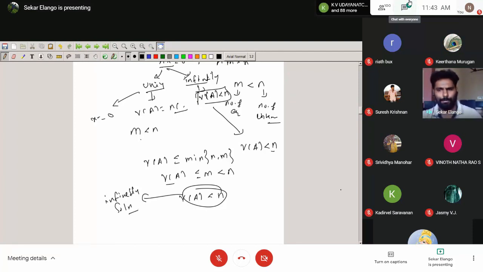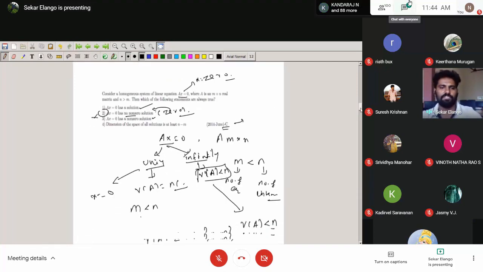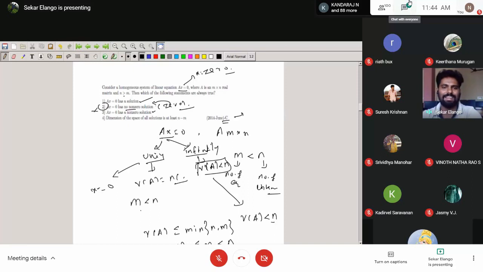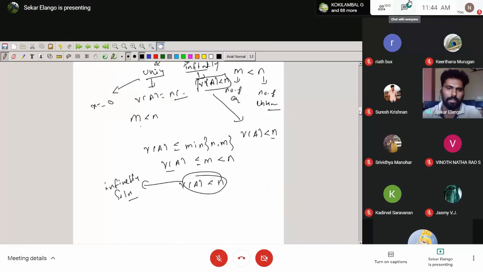Whatever information the problem gives, I use it along with these. The extra information given in the problem is that n is greater than m. Using that, I can use one more property: the rank of A is less than or equal to the minimum of n comma m.